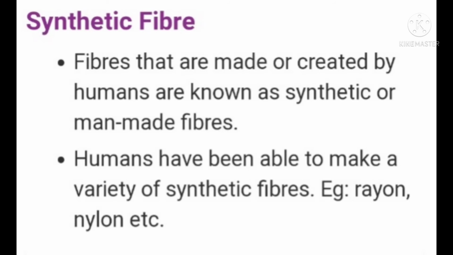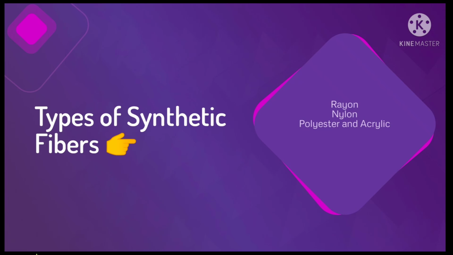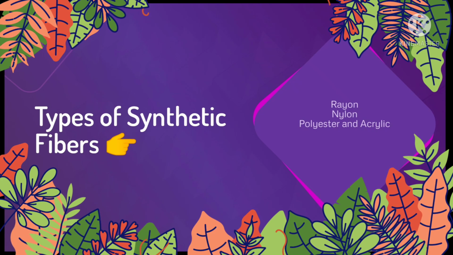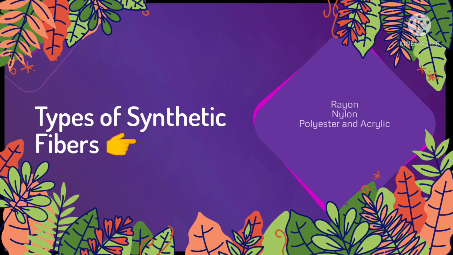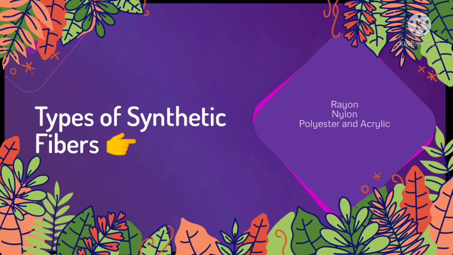Synthetic fiber. Fibers that are made or created by humans are known as synthetic or man-made fibers. Humans have been able to make a variety of synthetic fibers, for example, rayon, nylon, polyester, acrylic, etc. The image of synthetic fiber. The types of synthetic fibers are rayon, nylon, polyester and acrylic, which we are going to learn in detail in this chapter 3, synthetic fibers.